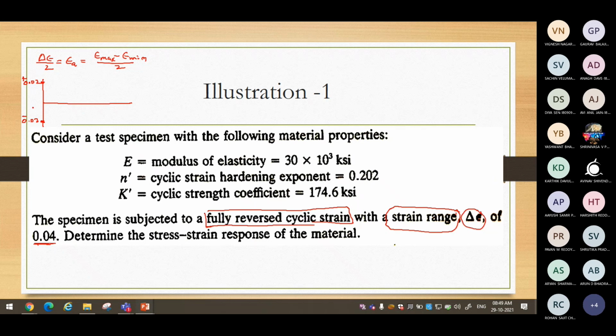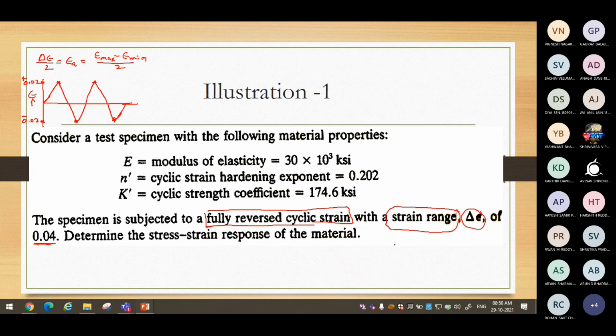So the overall range is 0.04. We pull the specimen to a strain of 0.02, then release, come back to 0, and reach minus 0.02. Then again go up to 0.02, come down to minus 0.02, go up again, and this cycle repeats. That is what is mentioned.